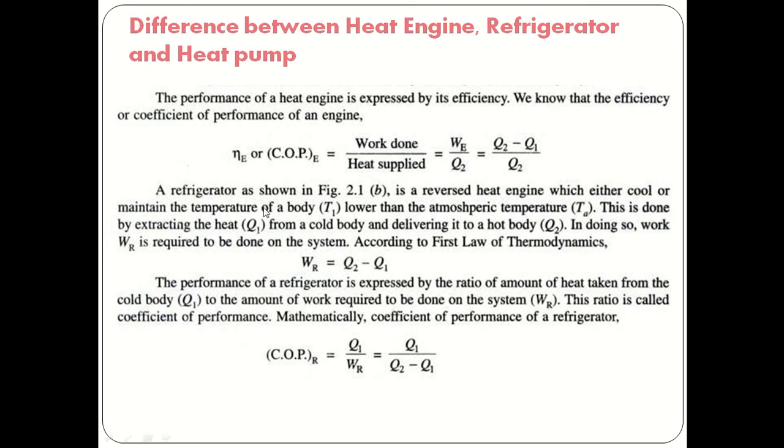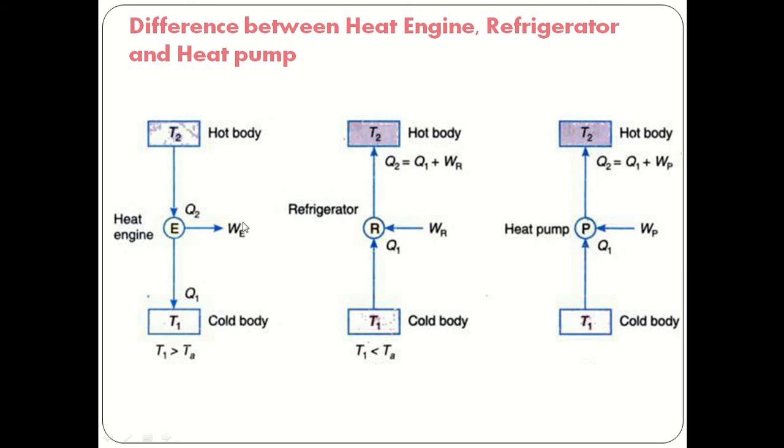Now we'll see the efficiency difference between heat engine, refrigerator and heat pump. The performance of a heat engine is always expressed in terms of efficiency. We know that efficiency is the ratio of work done to the heat supplied. For the heat engine, work done is WE and heat supplied is Q2, since Q2 amount of heat is extracted from the heat source.